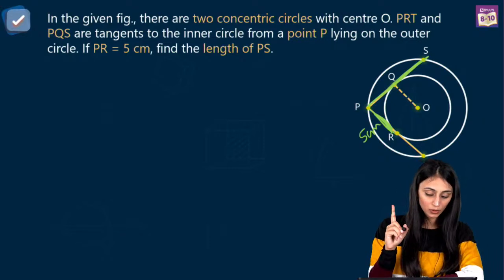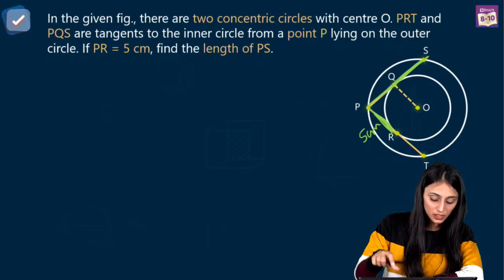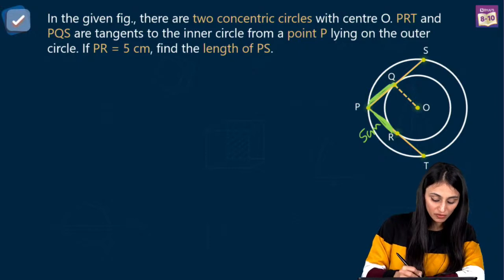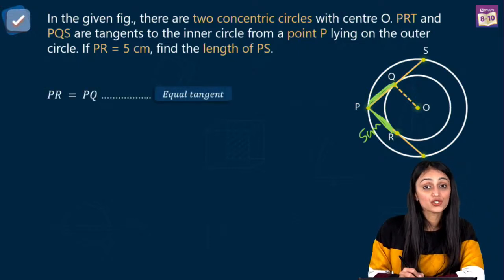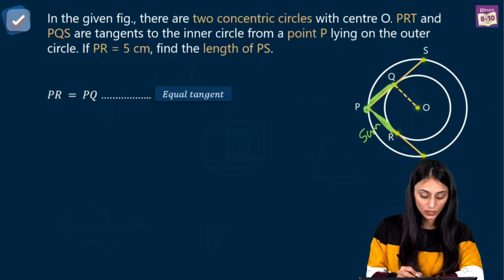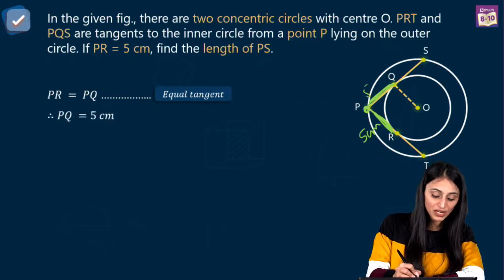First thing that we learn from here is that this PR is 5 centimeter. So this PQ over here will also be 5. Why? The length of tangents drawn from an external point to a circle are equal in length. So PQ will also be 5 centimeter.